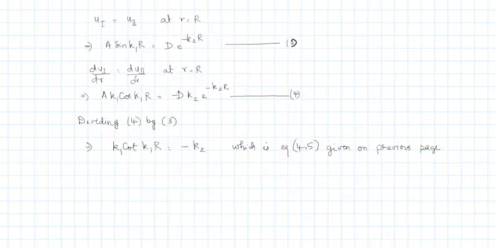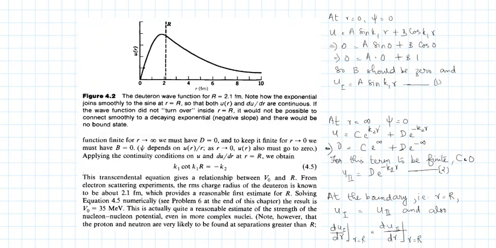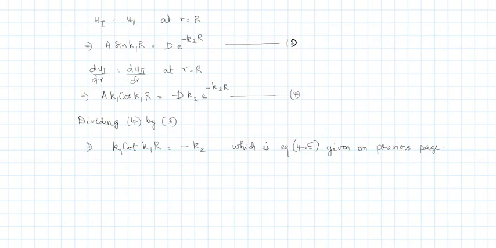So when you write that at the boundary, what happens? u1 should be equal to u2. Now u1 was A sine k1r and u2 was D e raised to minus k2r at r equal to capital R. When both are equal, the equation turns out to be like this. Now, if we take the derivatives of u1 and u2 and plug in the condition r equal to capital R, you get something like this. So, you have equation 3 and equation 4 at the boundary.